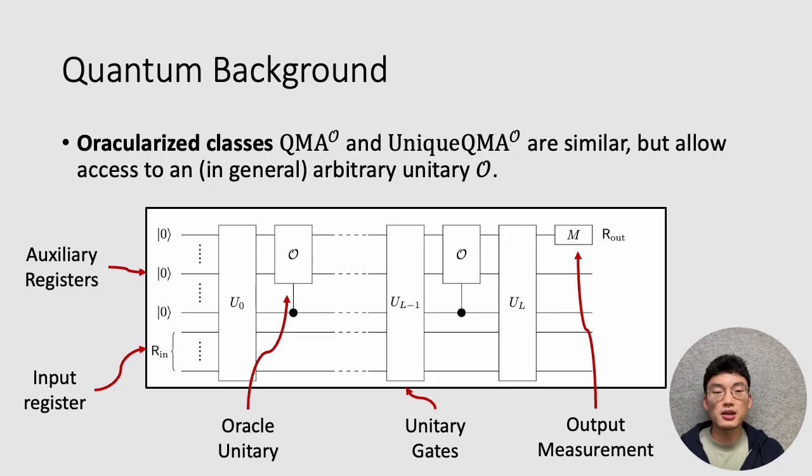And then your quantum circuit is given by this alternating sequence of unitary gates, as well as controlled access to your oracle. The unitary gates here are given by U_i, and then O is again the oracle. Finally, you perform some output measurement on your output qubit and return the result.